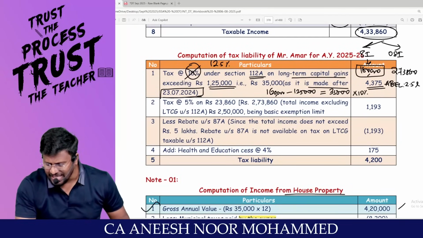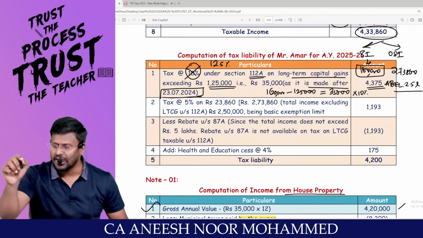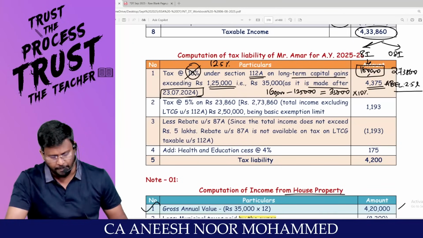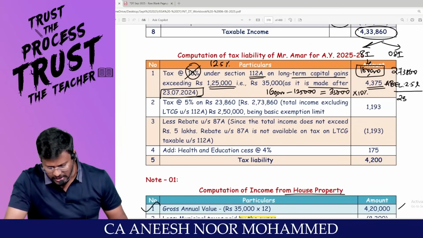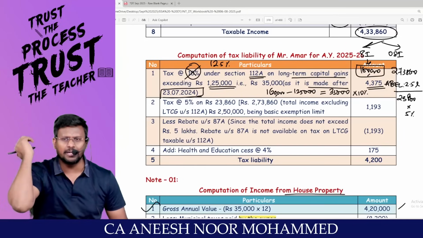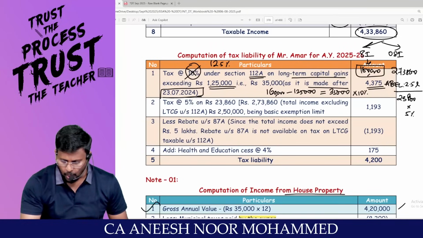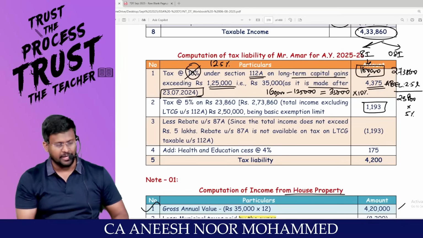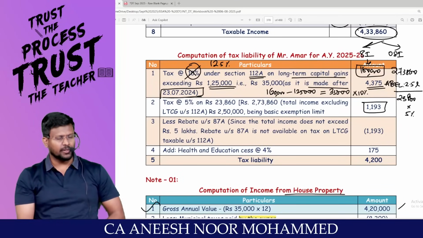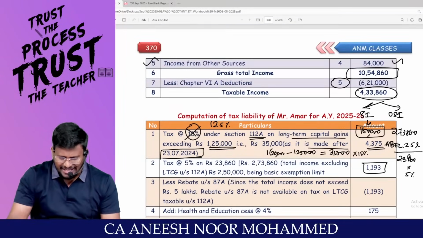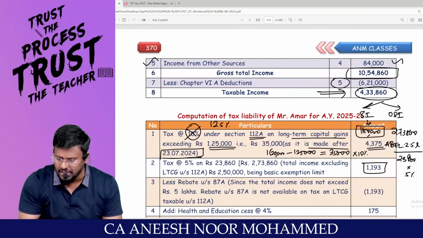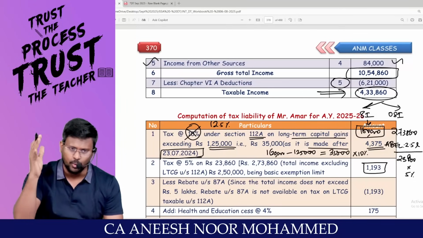So 2,73,860 minus 2,50,000 comes to 23,860, into 5% is the applicable tax rate. So 1,193. Am I right, sir? Are you all really with me? Come on, man. What is the taxable income of this guy? 4,33,860.